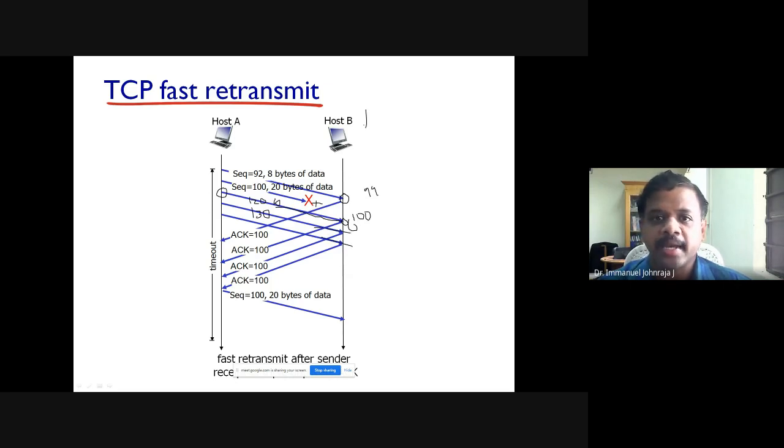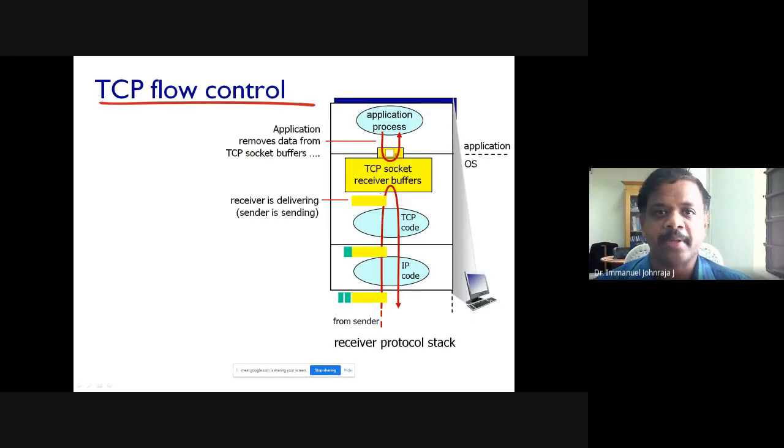However, host B is unhappy. It says, boss, I was waiting for the packet with sequence number 100. So it sends the acknowledgement for 100 3 times. Once you get the duplicate acknowledgement for the same packet 3 times, the TCP sender retransmits this packet. Could you see that? It retransmits. This is called fast retransmit, to improve the latency. This is one of the interesting phenomena happening in TCP. So this is about sequence number, acknowledgement number, retransmission, how TCP handles the duplicate packet and the duplicate acknowledgement, how it is interpreted, what happens in the case of fast retransmit, and so on.